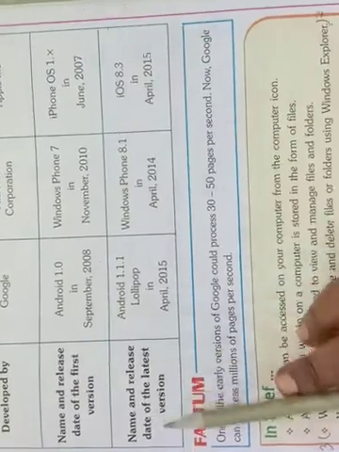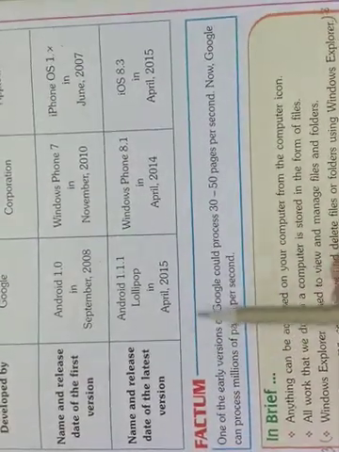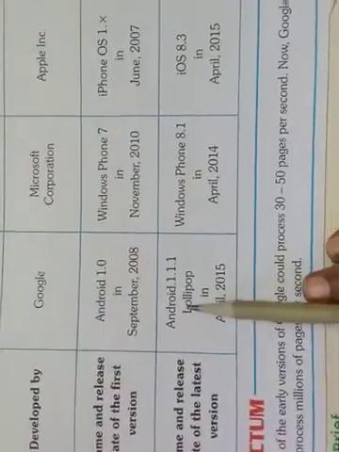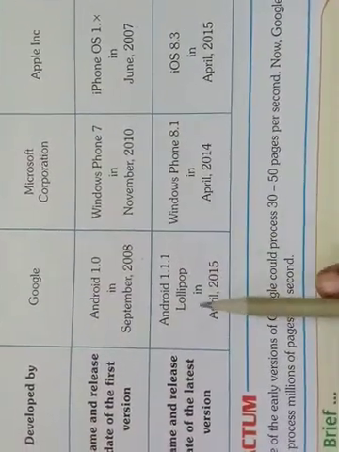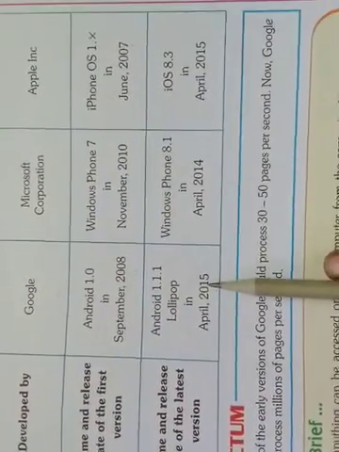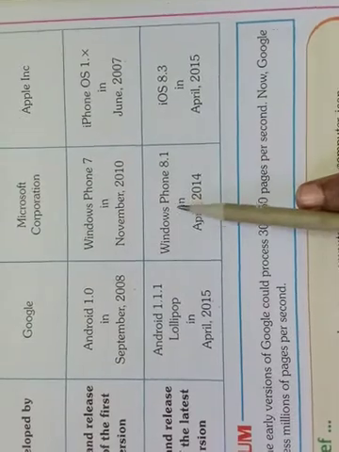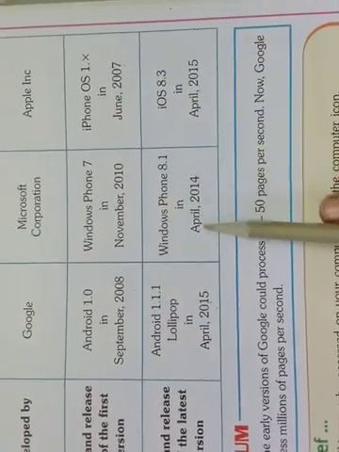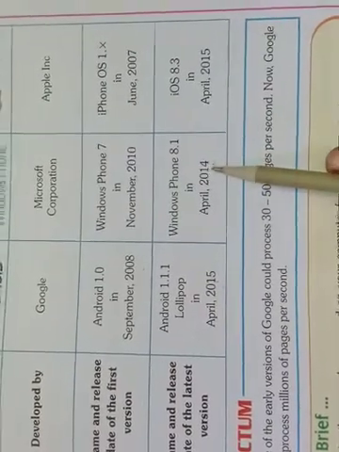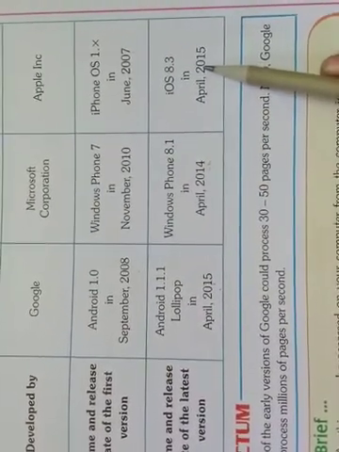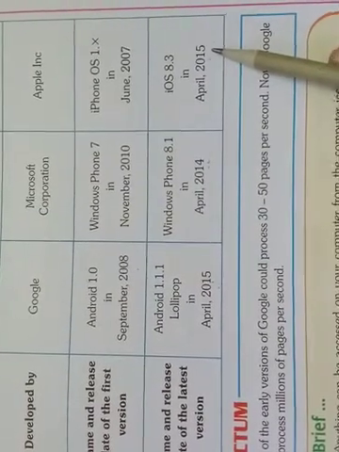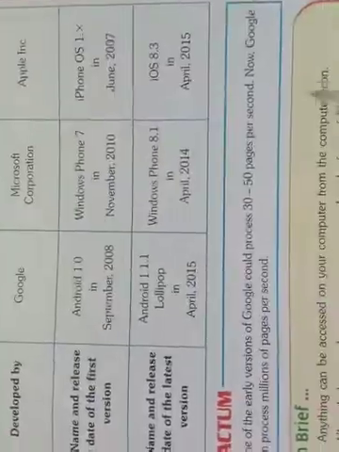Next, name and release date of the latest version. Now, the latest versions we are using: Android 5.1.1 Lollipop in April 2015. This is the latest version of the Android phones. Next, in Windows, Windows Phone 8.1 in April 2014. This is the latest version of Windows operating system phones. iOS phones are iOS 8.3 in April 2015. So these are the latest versions of these phones, children.